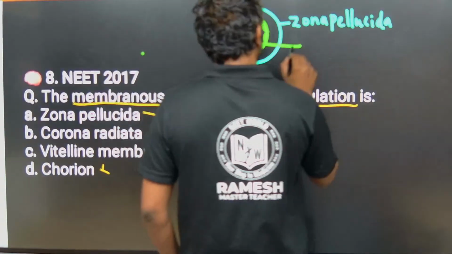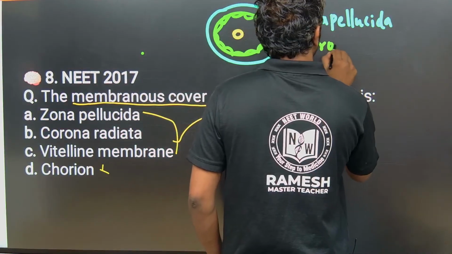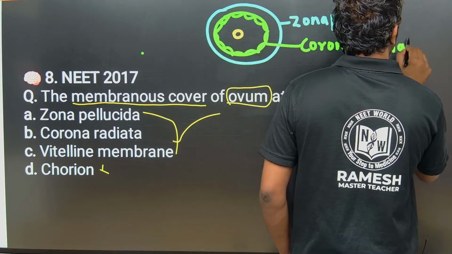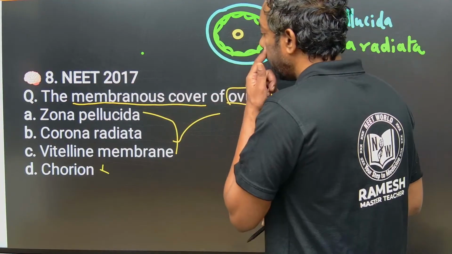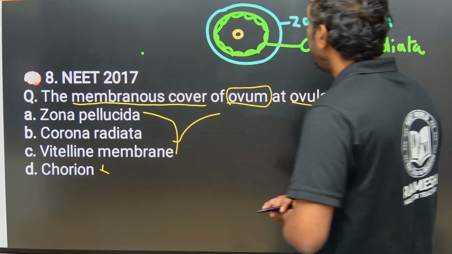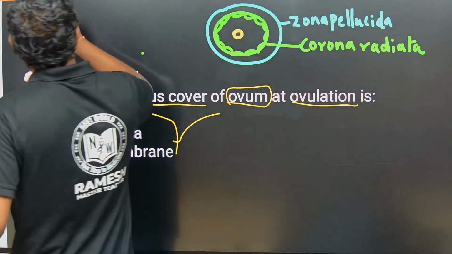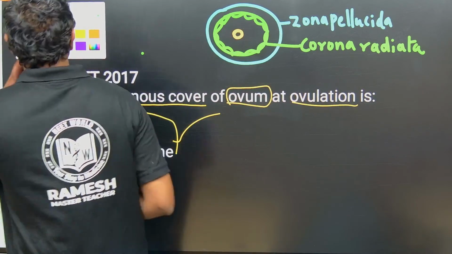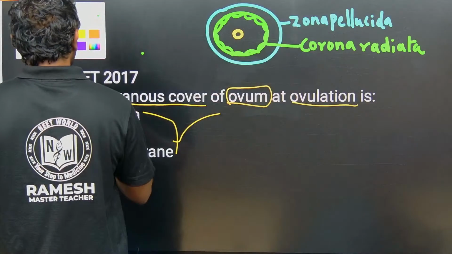The vitelline membrane is there, the perivitelline membrane. Before that, there is the ova, which meets the sperm.